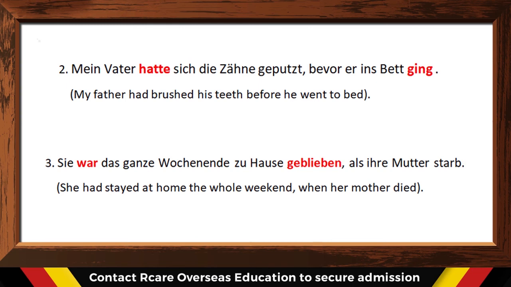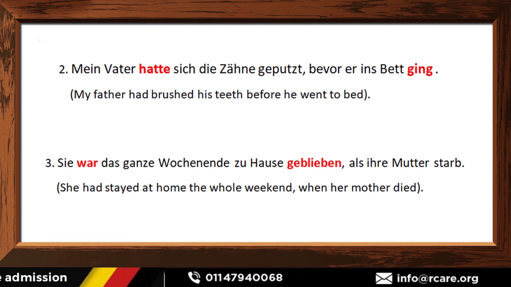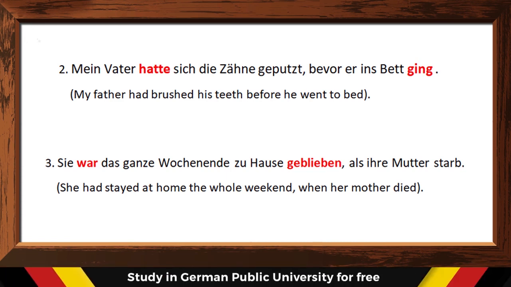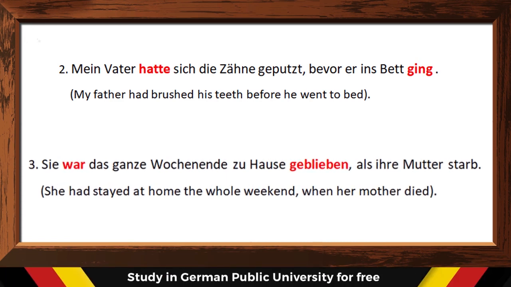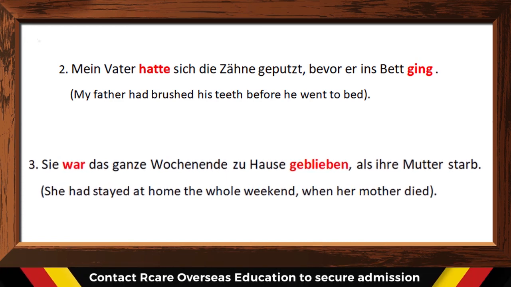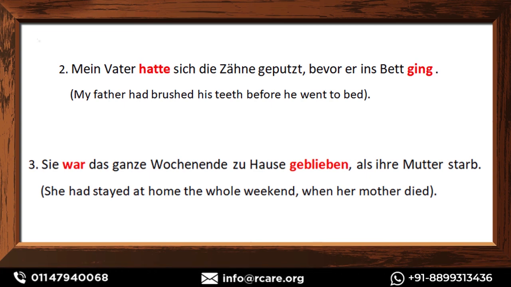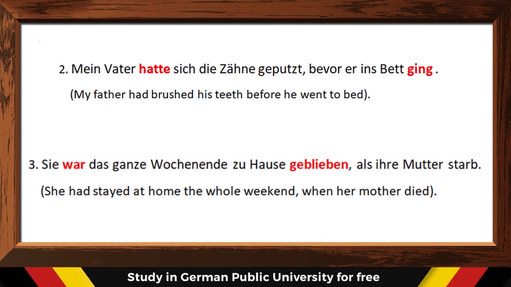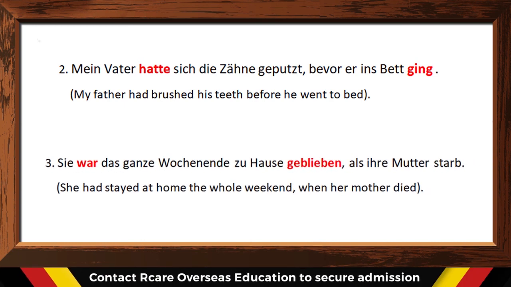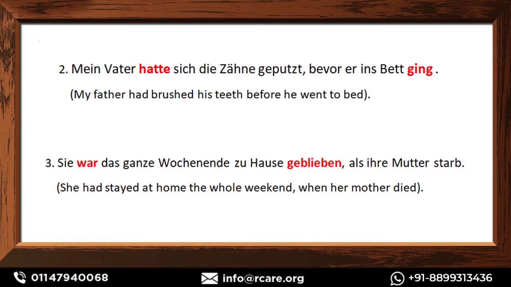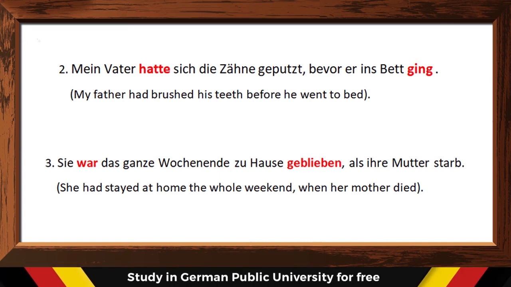Again, two things have happened here. He went to bed, and even before that, he had brushed his teeth. Sie war das ganze Wochenende zu Hause geblieben, als ihre Mutter starb. She had stayed at home the whole weekend when her mother died. Again, her mother died and she had stayed the whole weekend at home.